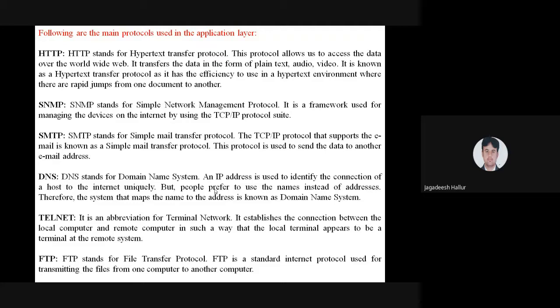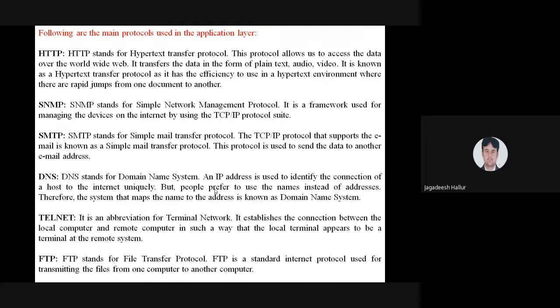If you want to send a mail to your friend, or to many users, you can create one mail ID and send the common mail to all of them at a time. So this protocol is used to send data to other email addresses. You can also store the mail and forward it to another person. This operation has to be done by this SMTP.